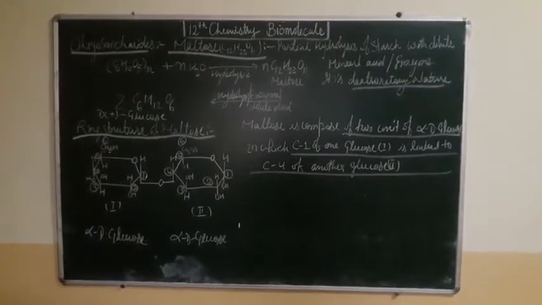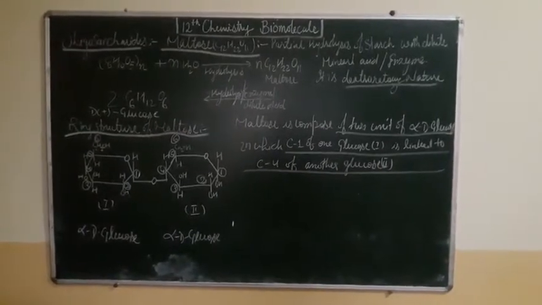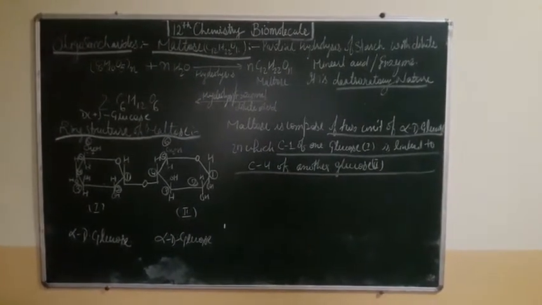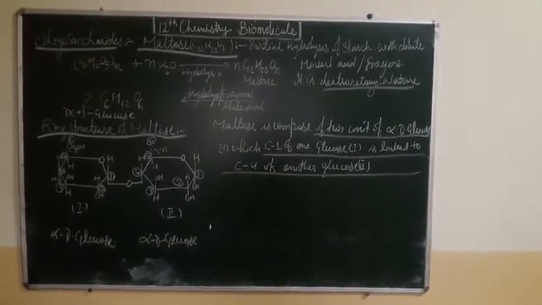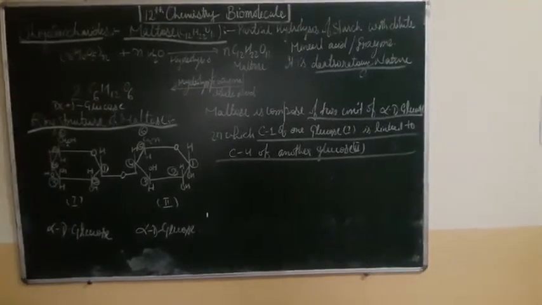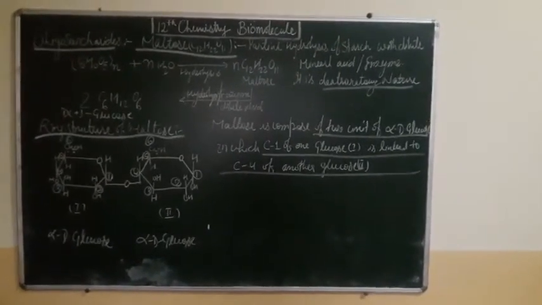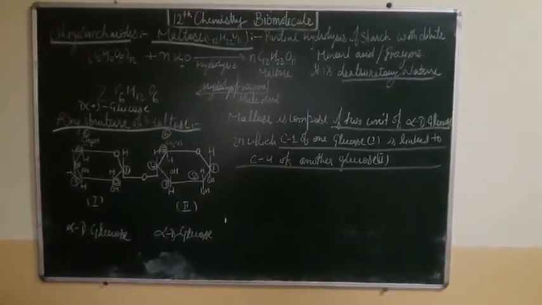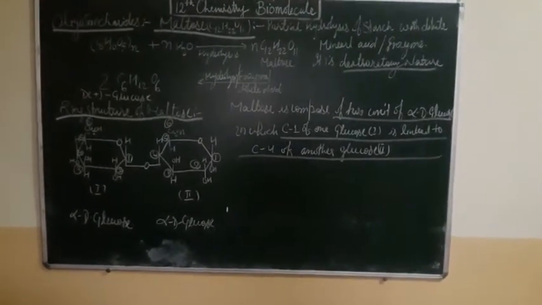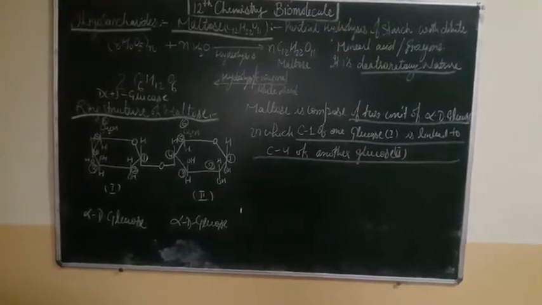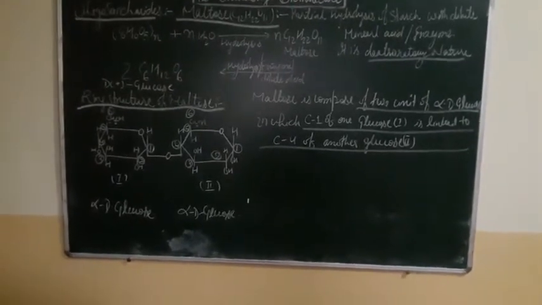Here are the ring structures of maltose. Maltose is composed of 2 units of dextrorotatory glucose, in which C1, the first carbon of one glucose, is linked to carbon 4 of the other glucose. You can see the ring structure of maltose.